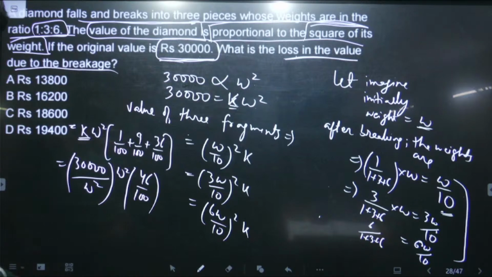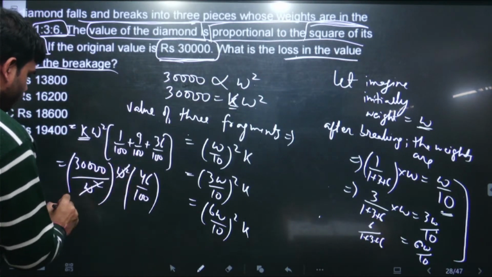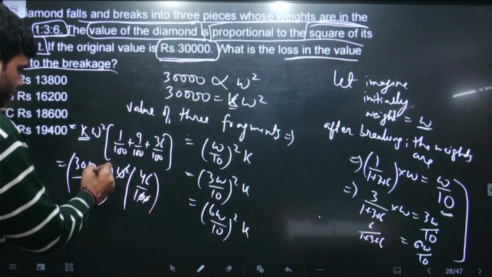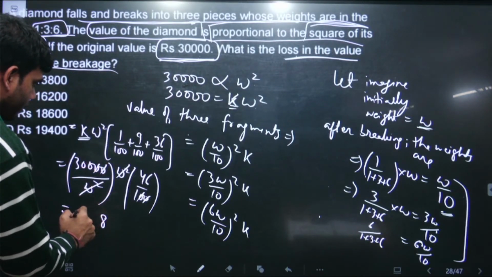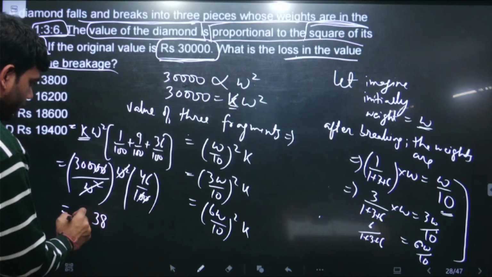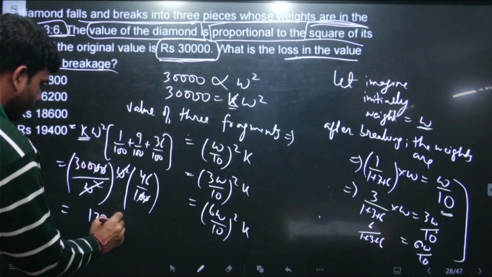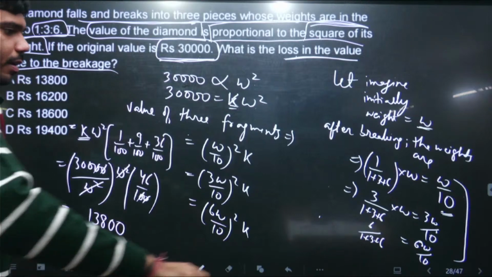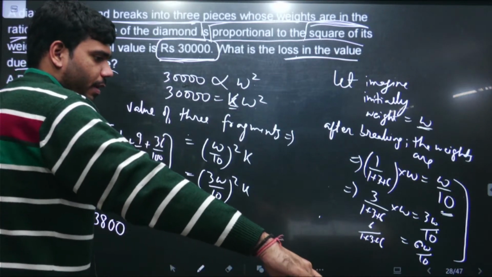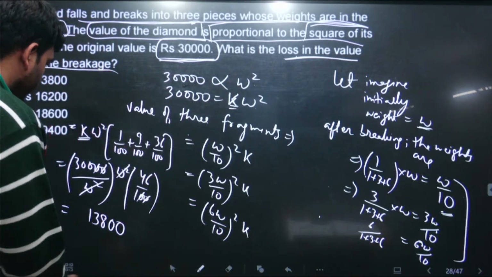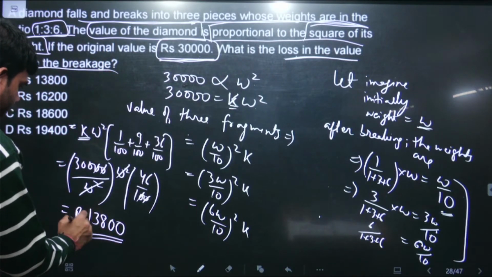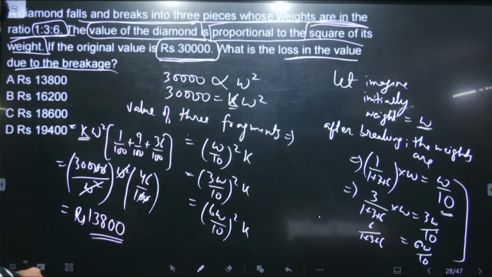Right? Then cancelling W square with W square and ये 2 0 से ये 2 0 कट गए 8. This is the combined value of the diamond that is coming, right? ये आ रही है. This is rupees this much is the combined value of the diamond.